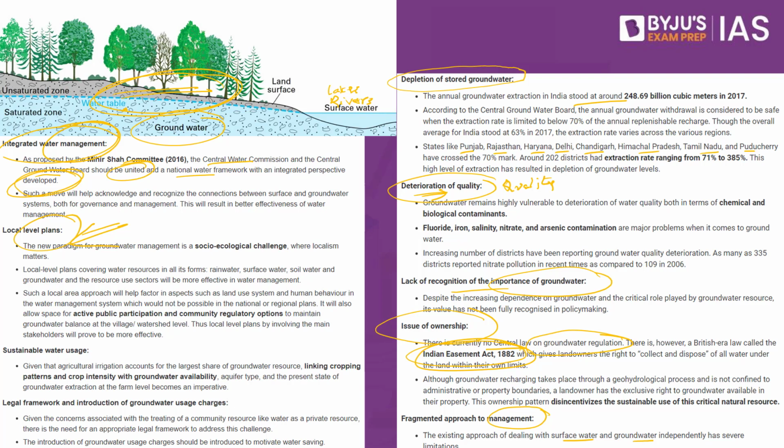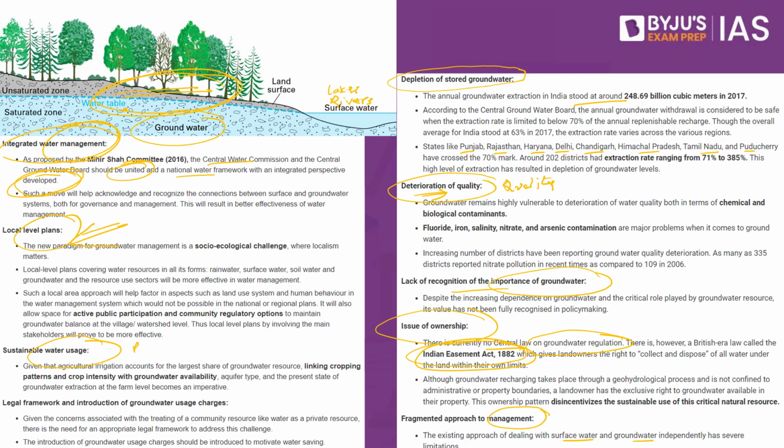The third recommendation is to make use of sustainable water usage, which means we know for a fact that this is the amount of groundwater present in that particular area. So depending on the irrigation facilities, depending upon the groundwater present in that particular locality, we have to make sure that certain crops are grown in that region. So basically, what are we doing here? We are identifying the water resource in that particular area and allowing suitable crops to grow in that area.